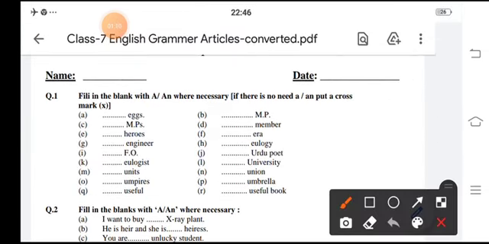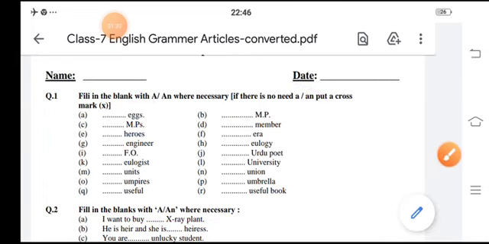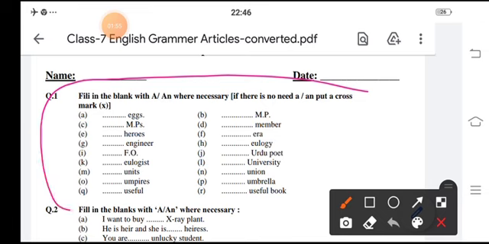In the first exercise, we have to put a or an before the words. Eggs: it starts with the letter E and it sounds like a vowel, so it's an egg. For words that start with the sounds A, E, I, O, U, we put an, and for other consonant words we write a. So fill in all these words.